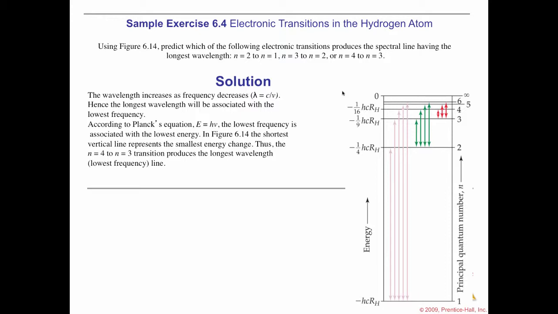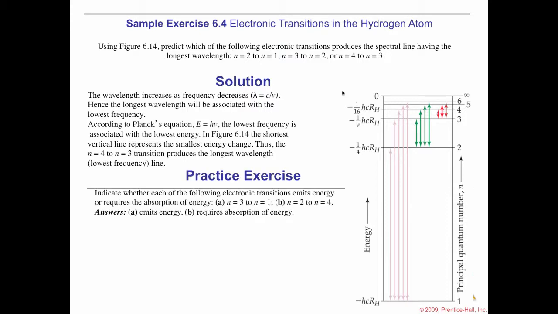The wavelength increases as frequency decreases. Hence, the longest wavelength will be associated with the lowest frequency. According to Planck's equation, E equals h nu, the lowest frequency is associated with the lowest energy. In this figure, the shortest vertical line represents the smallest energy change. Thus, the n=4 to n=3 transition produces the longest wavelength, lowest frequency line.